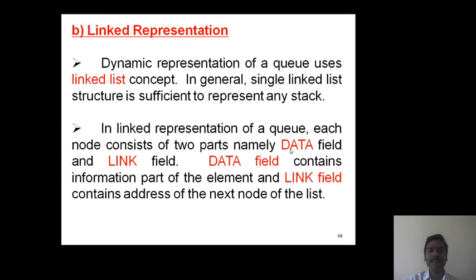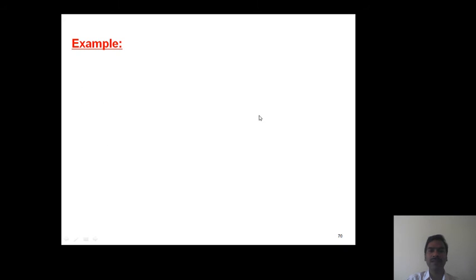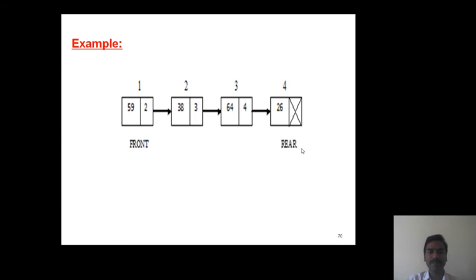In single linked list format, each node is divided into two parts: data part and link part. The data part stores the information part of the element and the link field stores the address of the next node of the list. Okay, now it shows the diagrammatic representation.